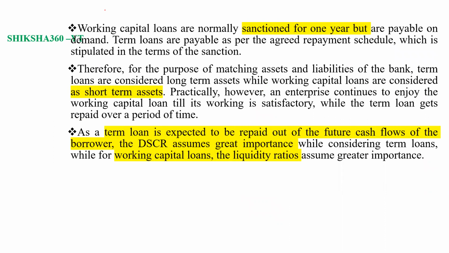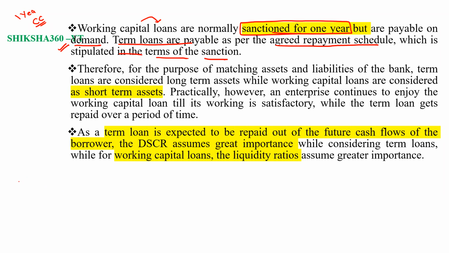Working capital loans, like the CC limit, have a duration of 1 year. Working capital loans are normally sanctioned for 1 year, but are payable on demand. On the other hand, term loans are payable as per the agreed repayment schedule, which is stipulated in the terms of the sanction.